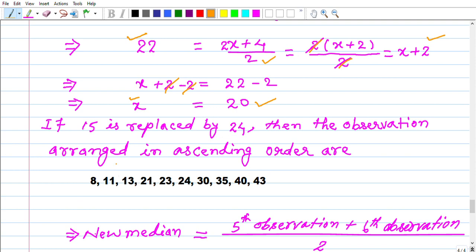Dear learners, those students who are not understanding properly can put here 1, 2, 3, 4, 5, 6, 7, 8, 9, 10. In this way you can write and get the observations. Is it clear? In the above question you will do it like that.